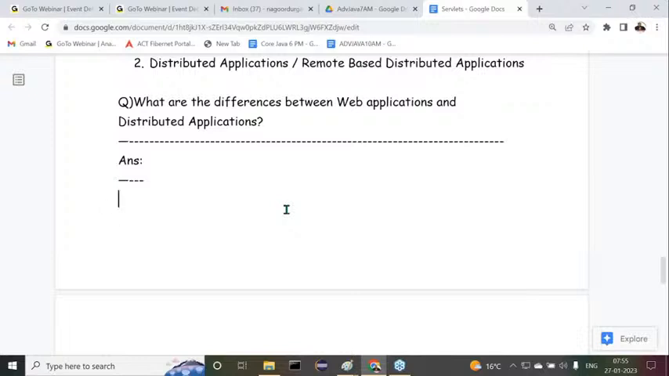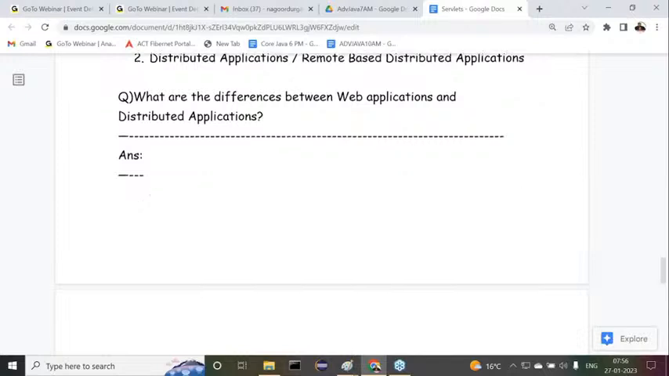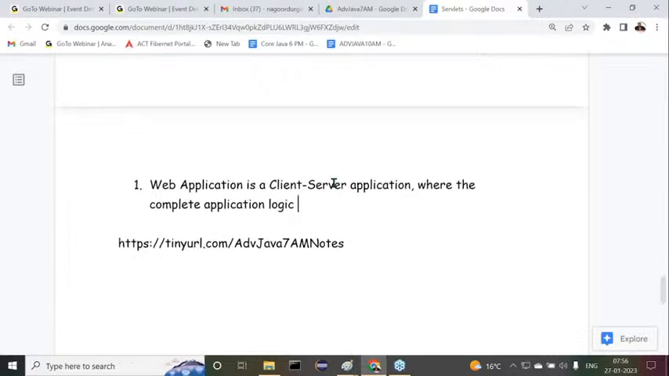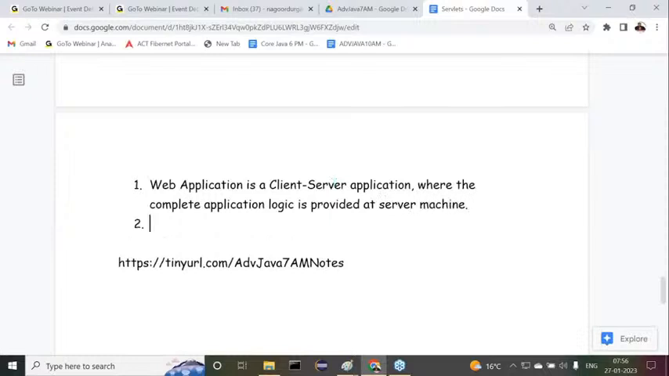Right, the very first point is: a web application is a client server application, first of all. Client server application. Listen carefully. Web application is a client server application where the complete application logic is provided at a server machine. Only a single server machine.